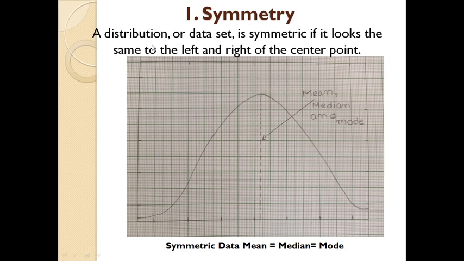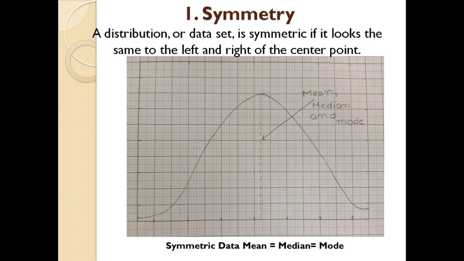A distribution or a data set is symmetric if it looks the same to the left and right of the center point. This is the center point. At the center point, three values are located: mean, median and mode.